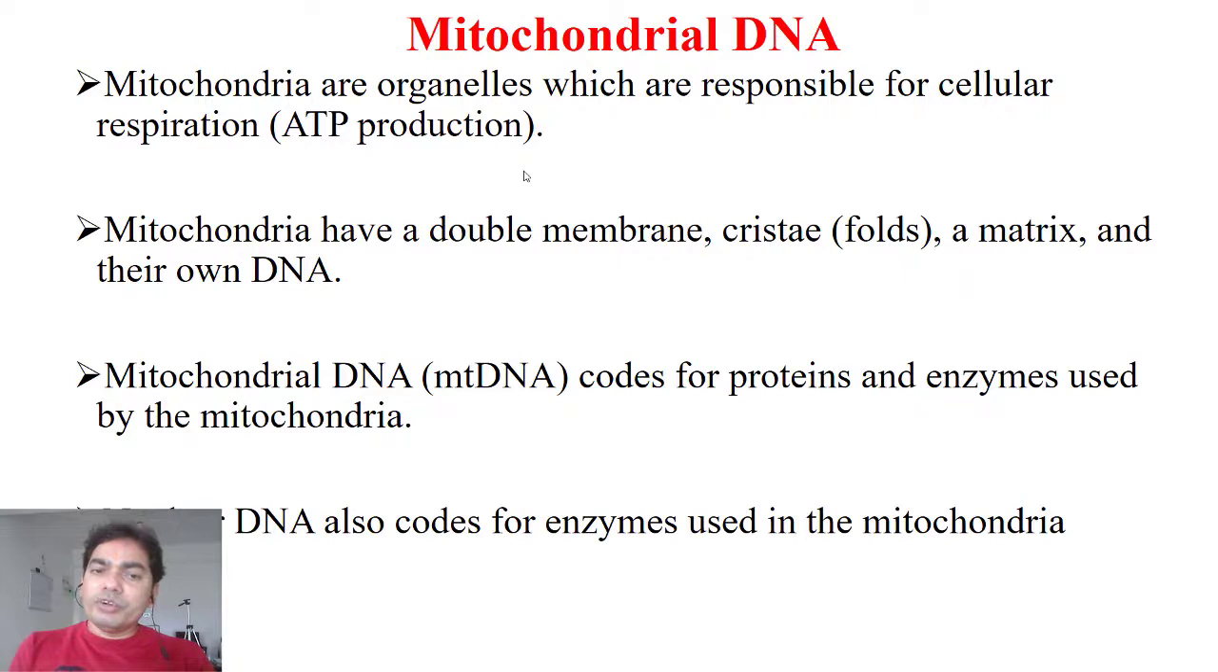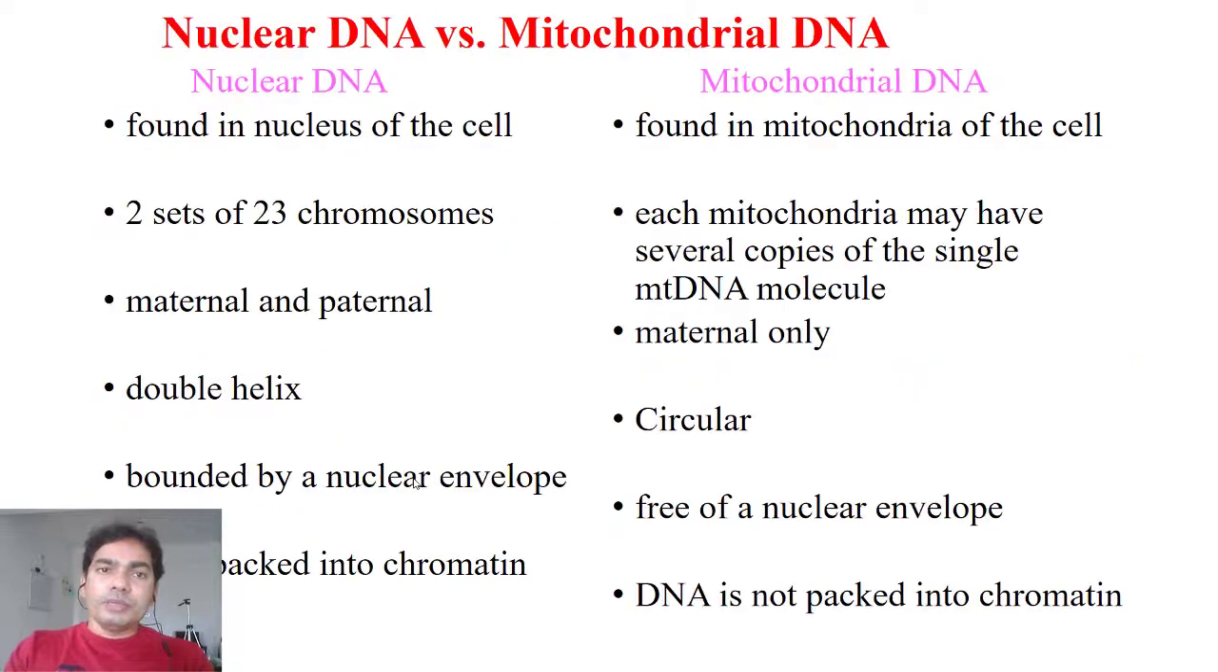Right. Nuclear DNA also codes for enzymes used in the mitochondria. So it is not the case that the mitochondria code for all their own enzymes and proteins. No. Many proteins are synthesized from nuclear DNA or mRNA, right? So if you compare nuclear DNA versus mitochondrial DNA, what is the exact difference between these two?